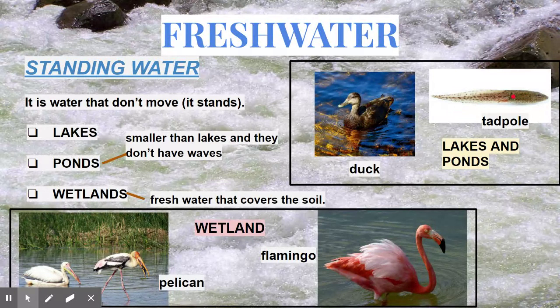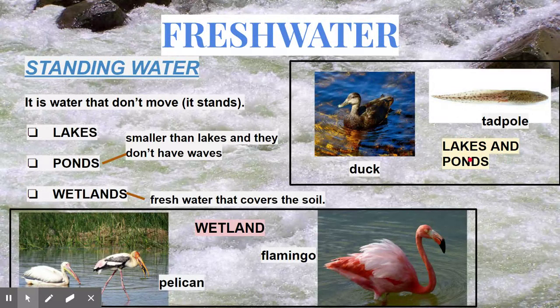Those are like the beginning of frogs. Do you know that frogs first came from an egg, and then they changed into this shape, and then finally they are frogs. So tadpoles and frogs are part of lakes and ponds.